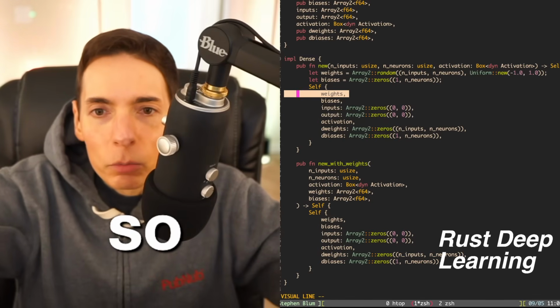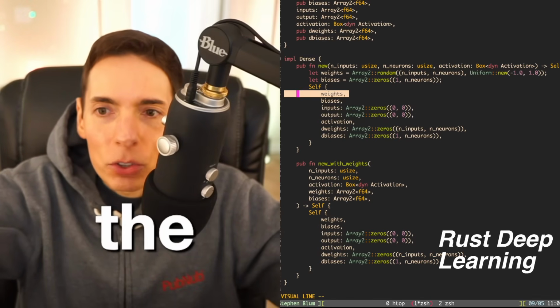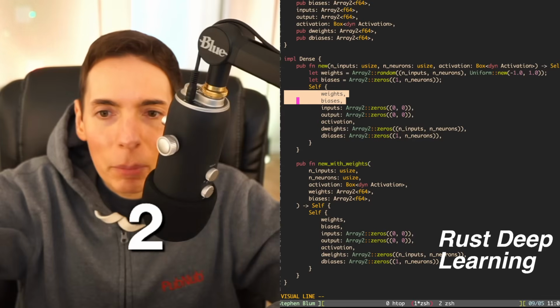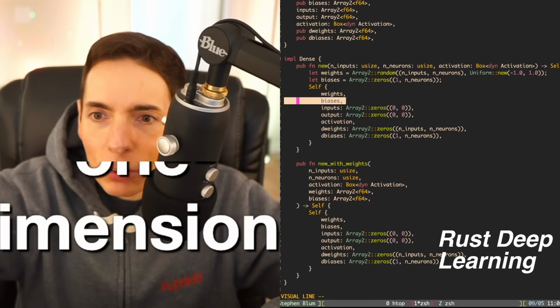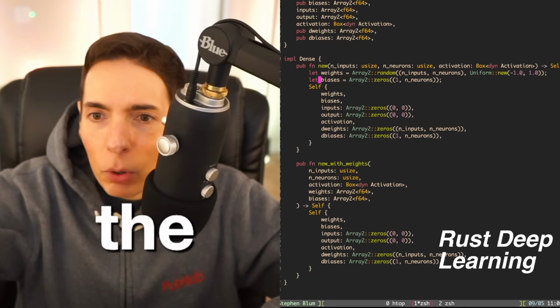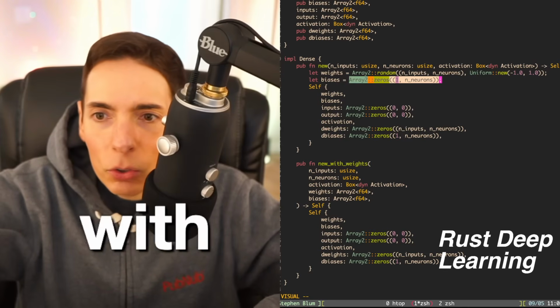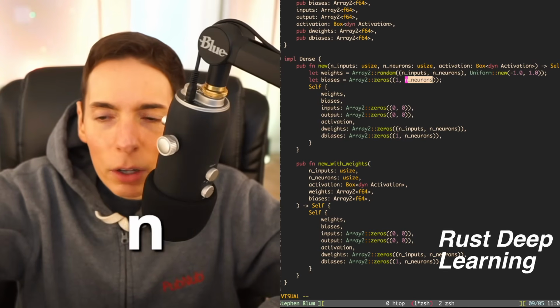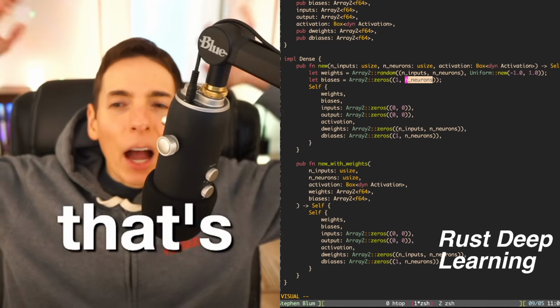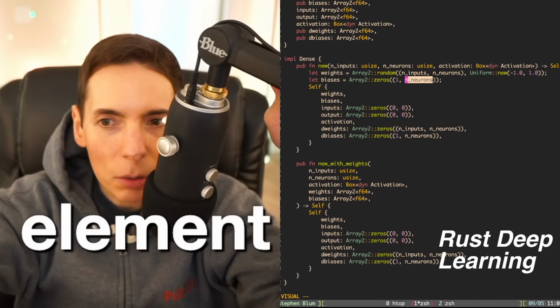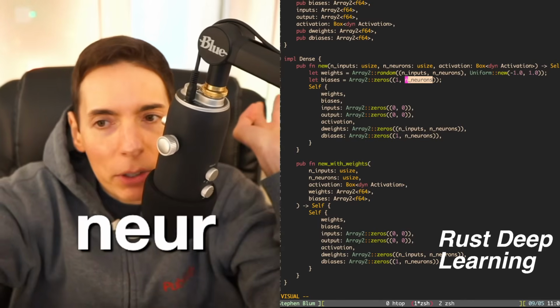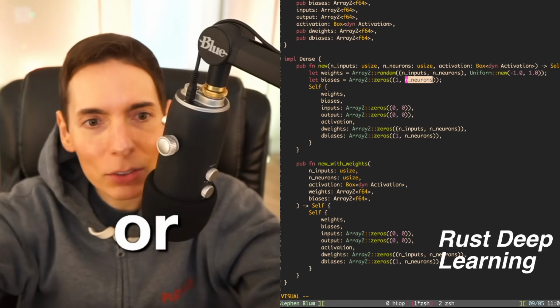But we're looking right now at the dense layer, which is just a simple 2D matrix with a bias, which is a one-dimensional matrix. So you can see here how it works. An array with zeros, and then n number of neurons. That's just how dense is going to be this array. How many elements in the array is there going to be? We call it neurons. I don't know why we call it neurons, or number of parameters or weights in it.